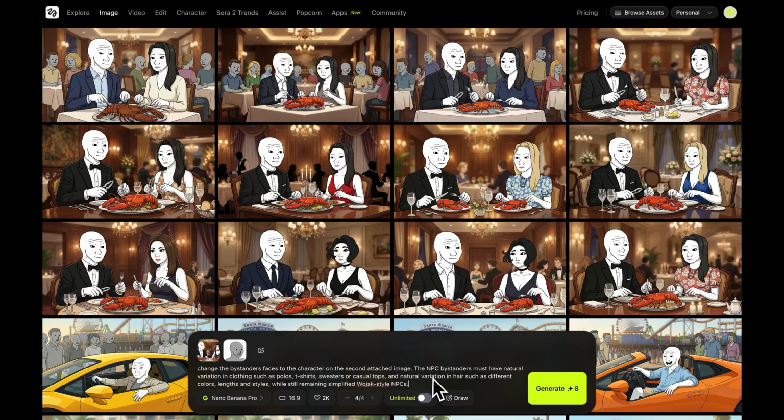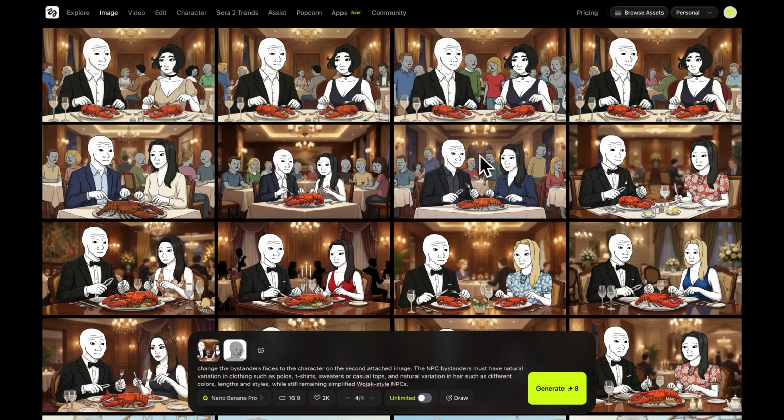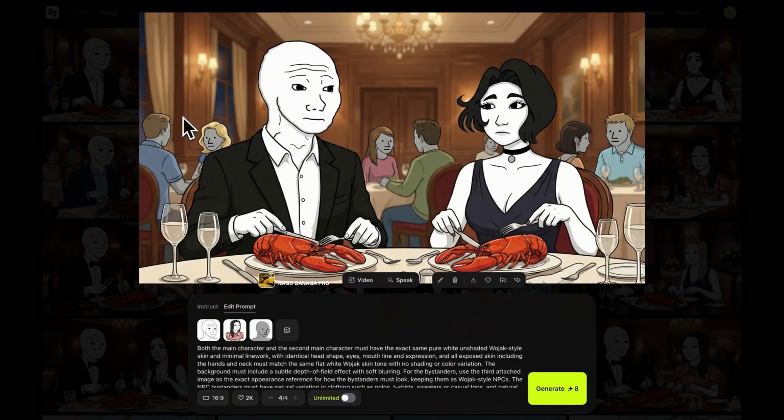The NPC bystanders must have natural variation in clothing such as polos, t-shirts, sweaters, or casual tops, and natural variation in hair such as different colors, lengths, and styles, while still remaining simplified Wojak-style NPCs. I've found that with that prompt, Nano Banana usually gets the result spot on. As you can see, the bystanders now have NPC faces, just like we wanted.